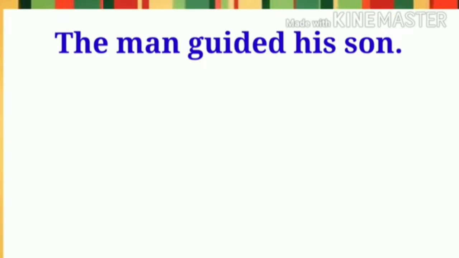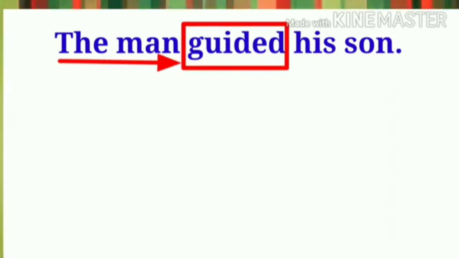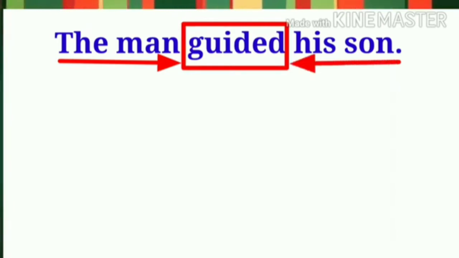We will transform the same sentence into passive voice. In the first sentence, the man is the subject, guided is a verb, and his son is the object. I will discuss about verb and object in the next session. In this session, we will see how both subject and object are shifted or exchanged.